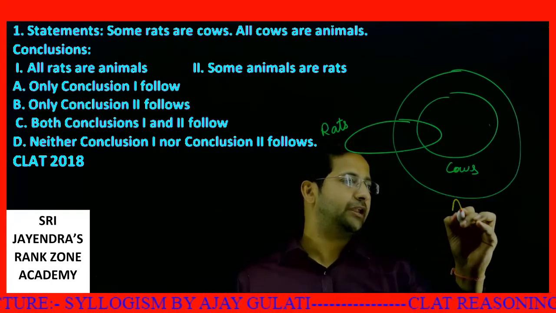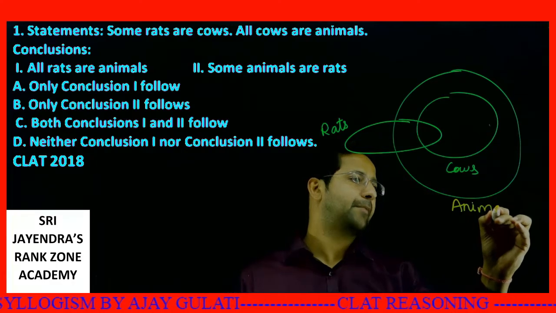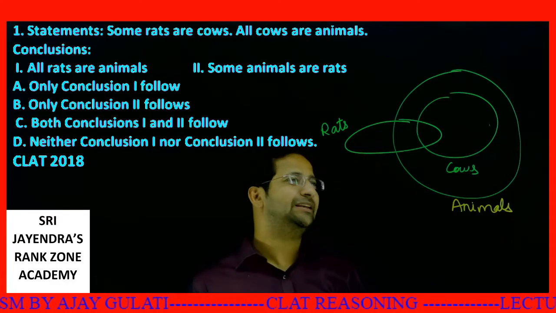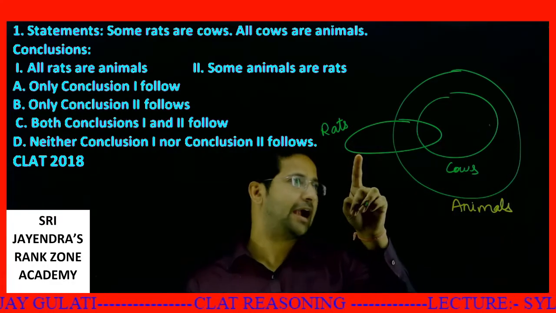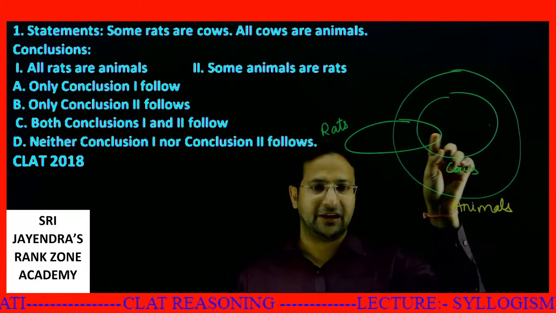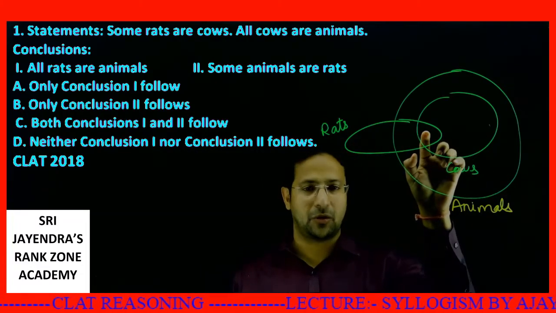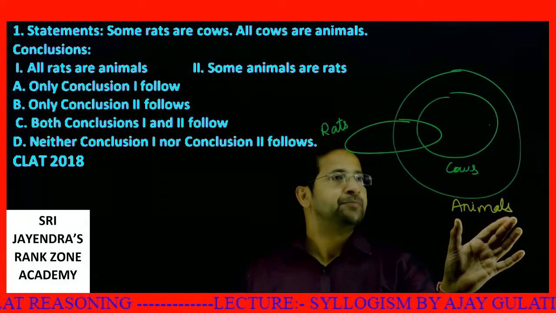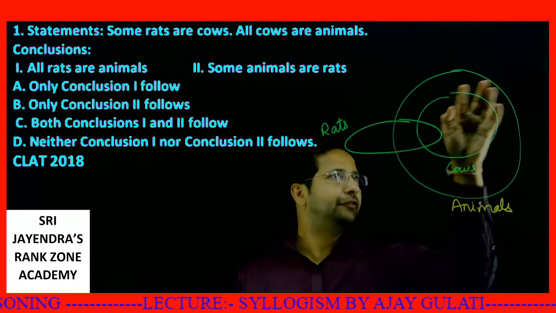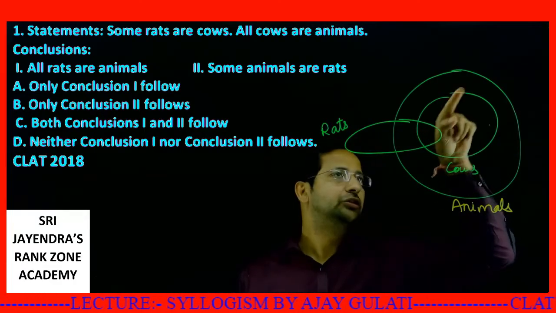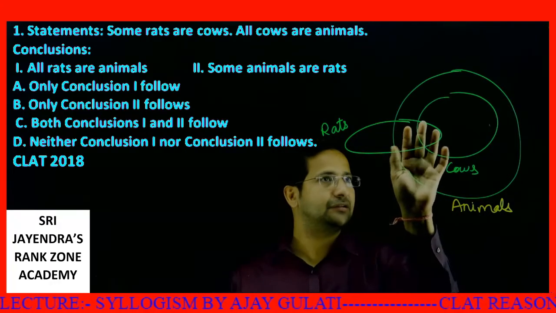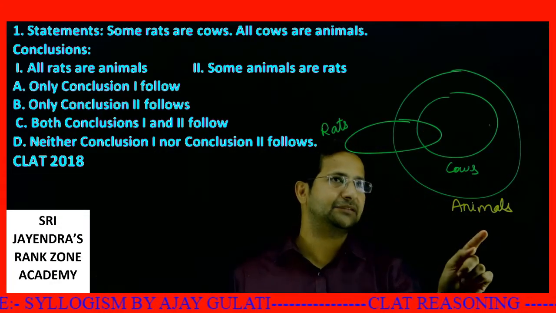All cows are animals. Now what do I see? I see some part of rats is shared with cows. Then the animals part will be more than rats, more than cows. So there could be some extra intersection between rats and animals.